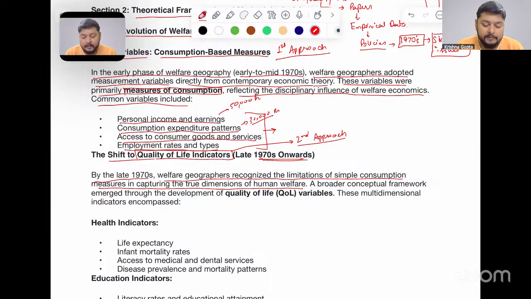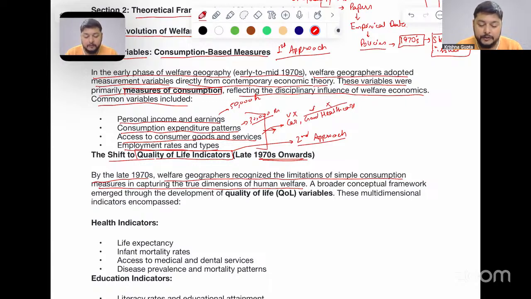Now, in this part, I will also see whether I'm able to access certain consumer goods and services or not. For example, if I want to have a car, can I access it or not? If I want good healthcare access, am I able to get it or not? If I want to go on a tour, can I go or can I not afford it?